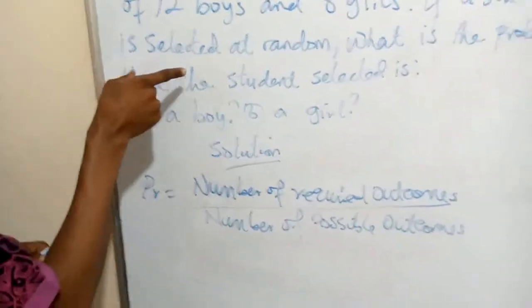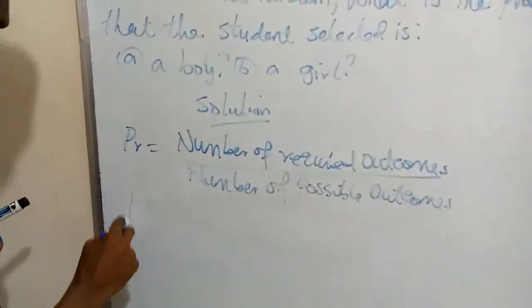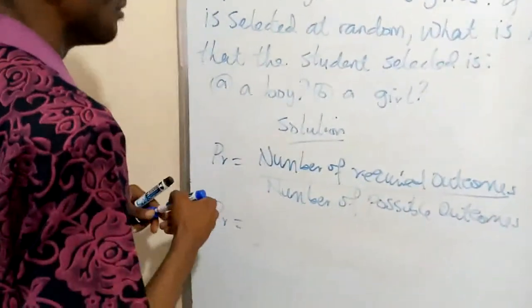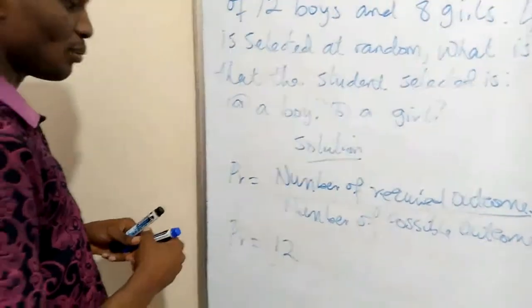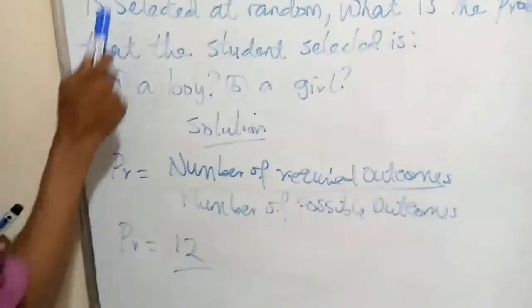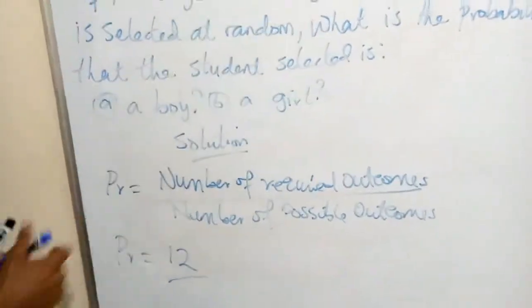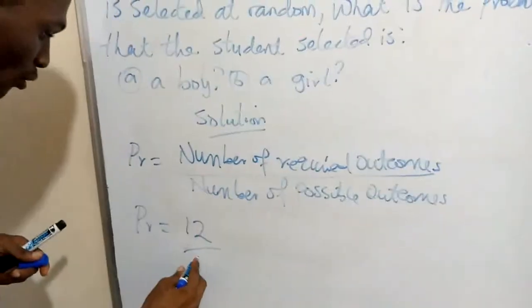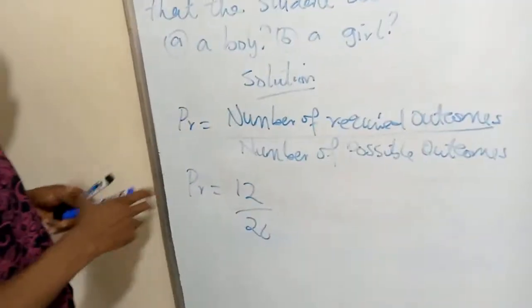So the probability that a student selected is a boy will give us our number required as 12 boys. We have 12 over the number of possible outcomes. And as I said earlier, we have 20 students in the class because 12 plus 8 gives us 20. So our number of possible outcomes is 20. We have 12 all over 20.